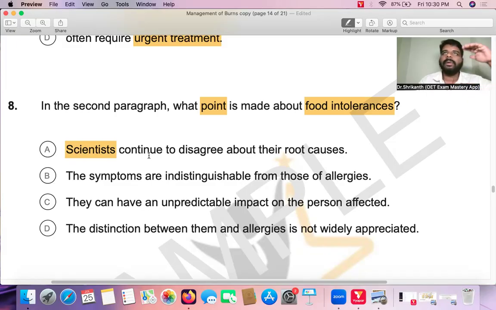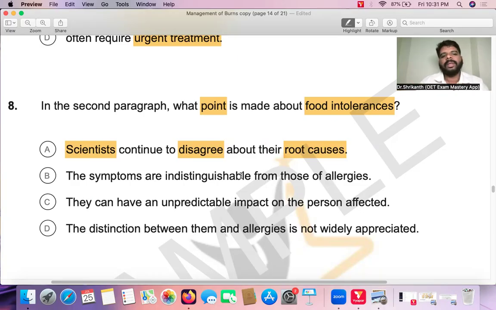Continue means in the past also they were disagreeing, and presently also they are disagreeing about the root causes of food intolerance, that is, the main reasons why food intolerance happens. Regarding that, there is a difference of opinion. Some scientists are saying this, the other scientists are arguing with them, saying no, this is not the reason, this is the reason. There's a lot of argument.